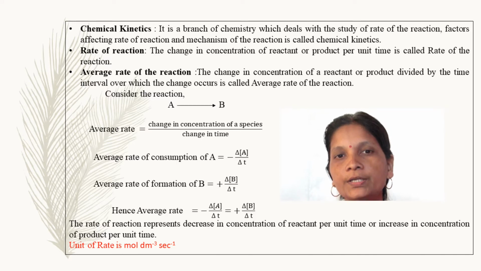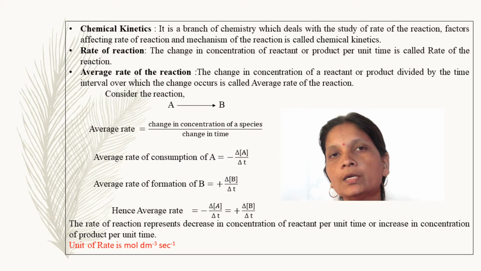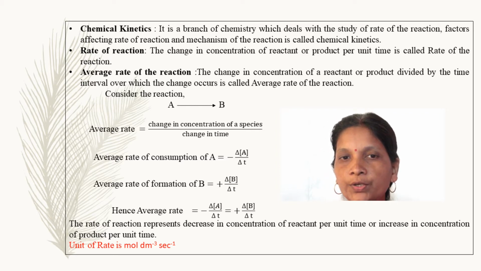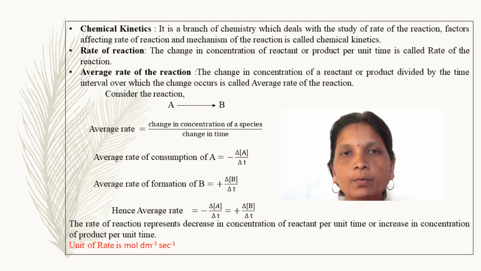Now here average rate is the change in concentration of the species divided by change in time. So the average rate of consumption of A is minus delta [A] divided by delta t.